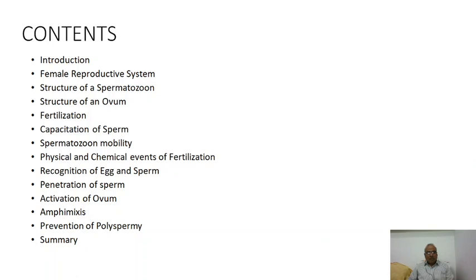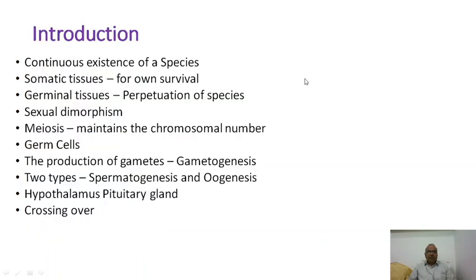Fertilization, structure of ovum, fertilization, capacitation of sperm, spermatozoan mobility, physical and chemical events during fertilization, recognition of egg and sperm, penetration of sperm, activation of ovum, amphimixis, prevention of polyspermia and formation of zygote. Okay, right. Today we are going to see all these things.